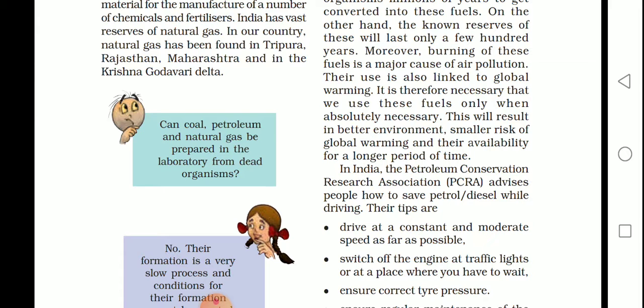Drive at a constant and moderate speed as far as possible. If you are driving a vehicle and the speed is fluctuating, the vehicle will consume more petrol or diesel. Constant means at the same speed. Switch off the engine at traffic lights. Already I have taught this. If the engine is on while you are at traffic, you are just wasting fuel at a place where you have to wait.